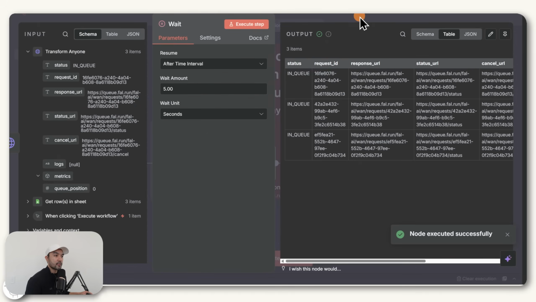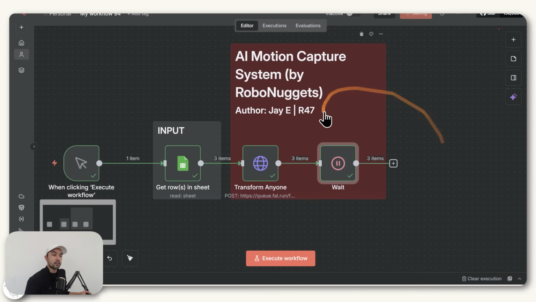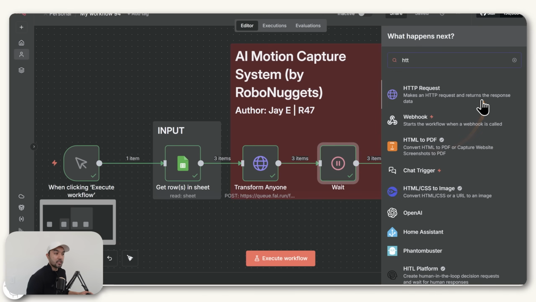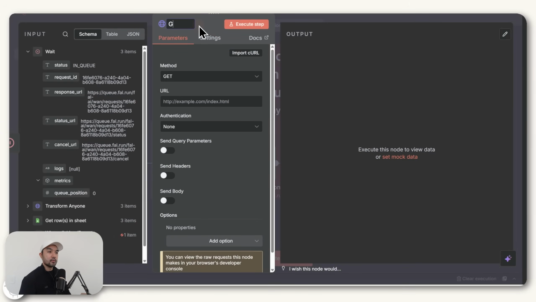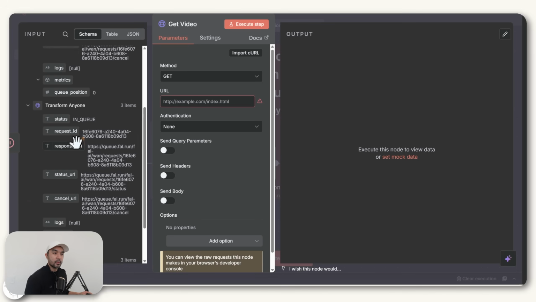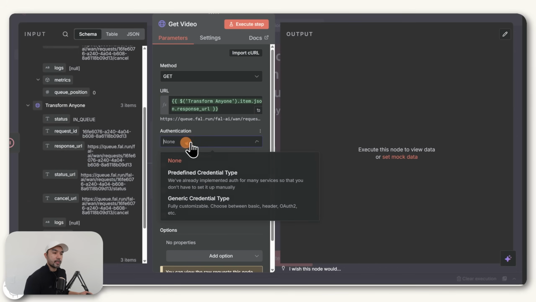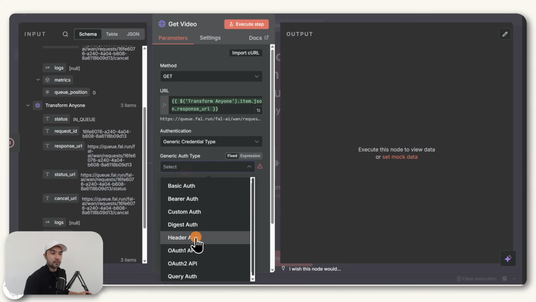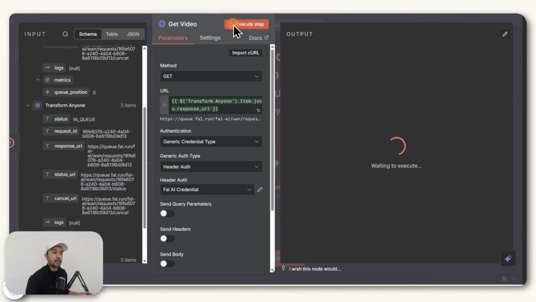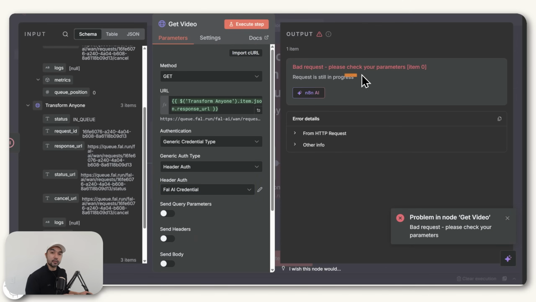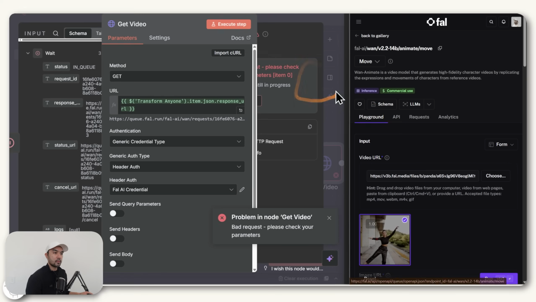Once that's finished, all it does is transfer those items to the next node, which should be another HTTP request, but this time to get the video. You can leave the method as get, and under URL, find the transform anyone node and get the response URL from there and place it here. Make sure your authentication is set to the Fal AI credential. If I execute this step, most likely you'll see that the request is still in progress, so we just need to wait a bit.